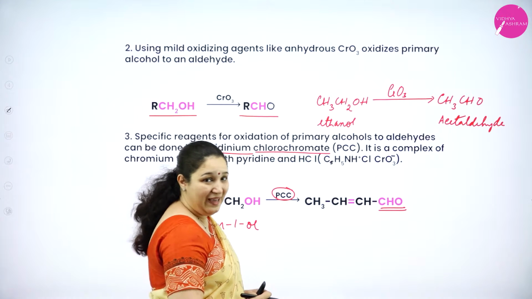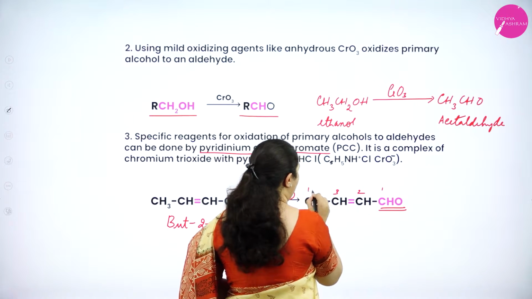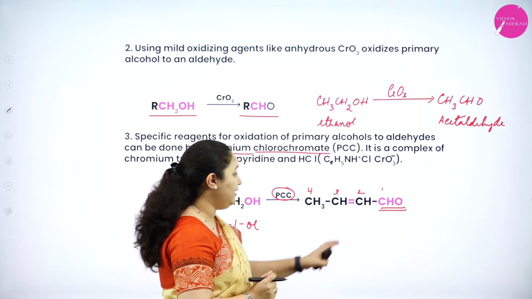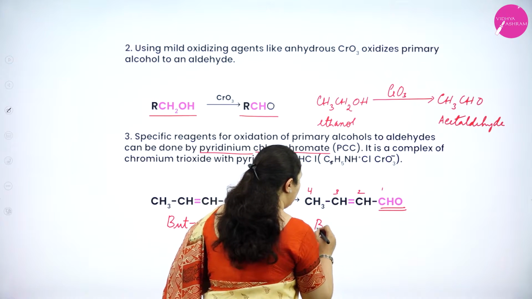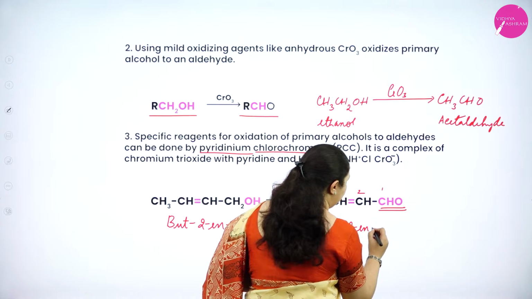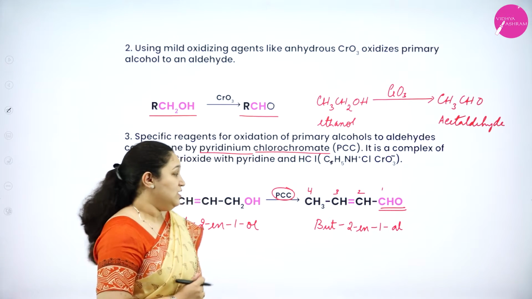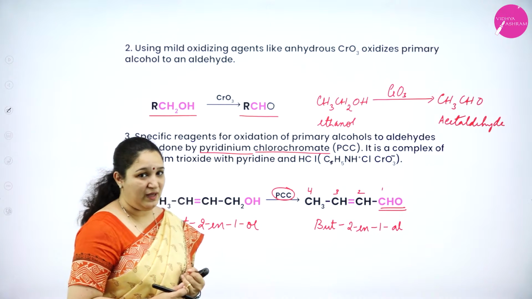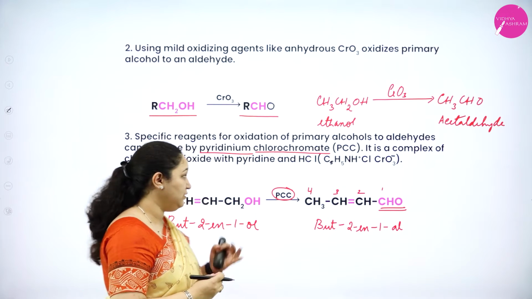Now, if you want to name this, what is the name of this compound? 1, 2, 3, 4. 4 carbon atoms are there. First carbon atom is an aldehyde. Second carbon atom has a double bond. So, it is but-2-enal.